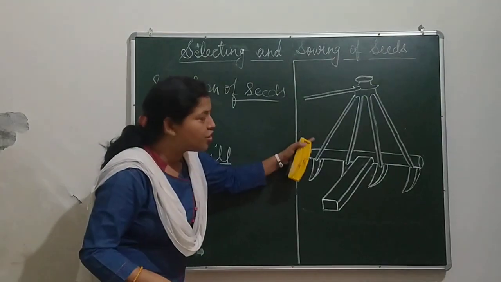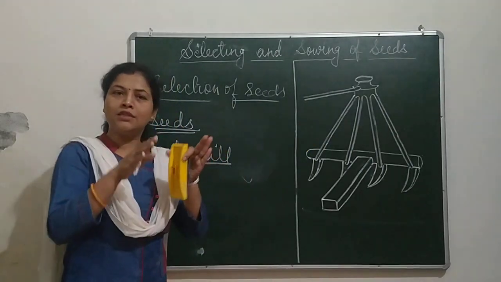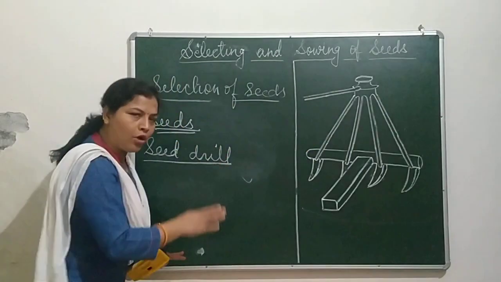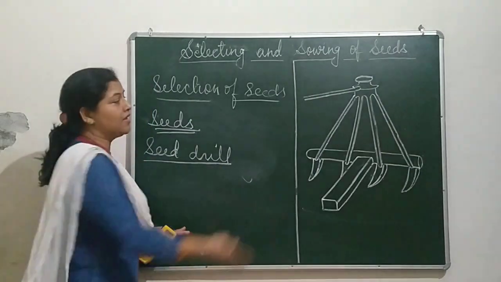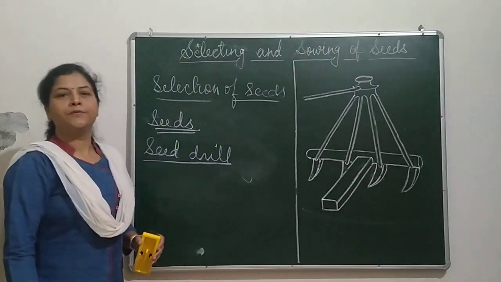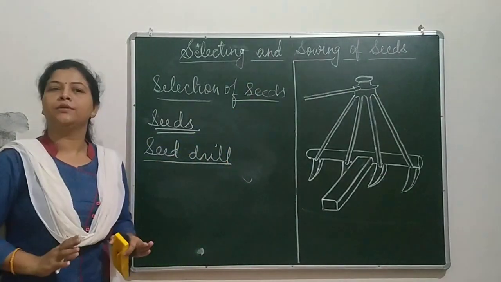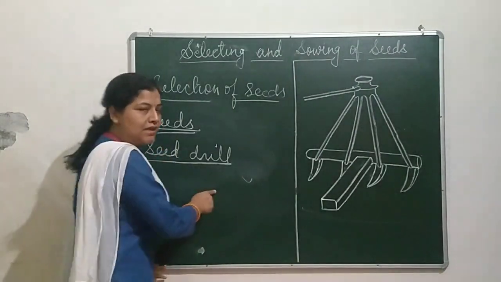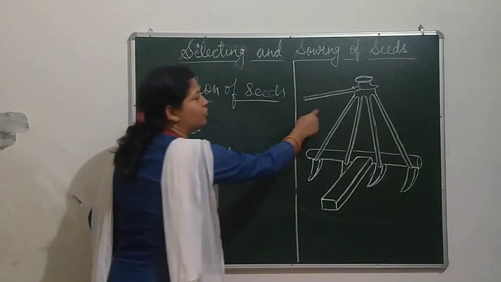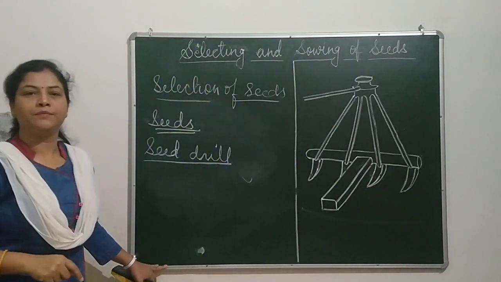So what does it ensure? This seed drill ensures the sowing of seeds at the proper depth and distance. So you can say uniform sowing. The seed drill ensures uniform sowing. So instead of the broadcasting method, these days farmers like to sow seeds through the seed drill.